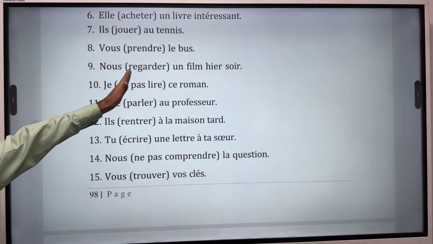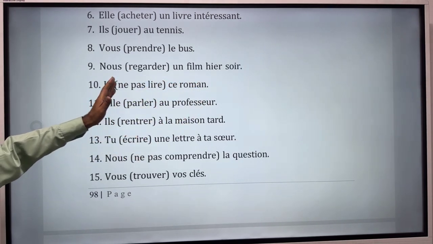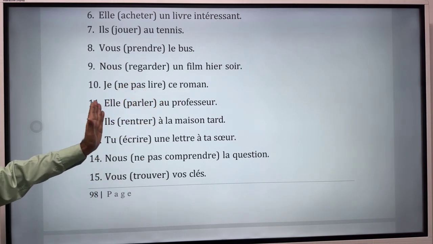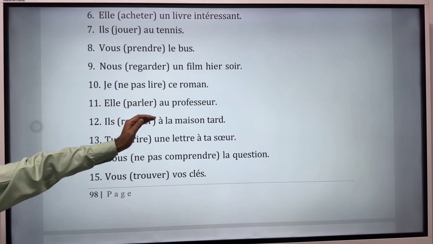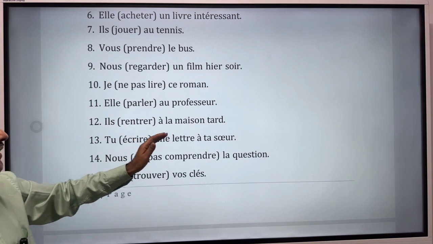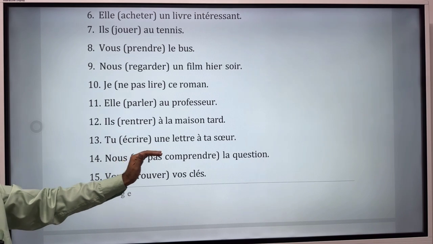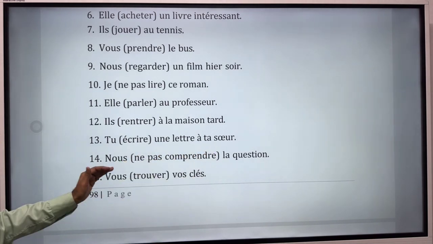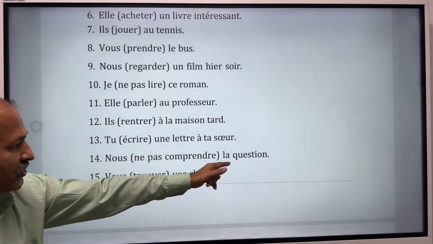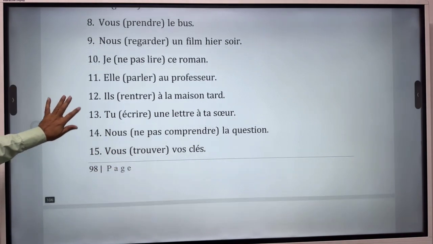Nous venons de regarder un film hier soir. Je ne viens pas de lire ce roman. Elle vient de parler au professeur. Ils viennent de rentrer à la maison tard. Tu viens d'écrire une lettre à ta sœur. Nous ne venons pas de comprendre la question. Vous venez de trouver vos clés.